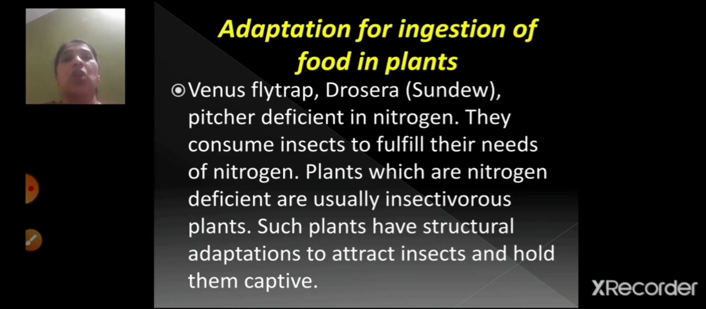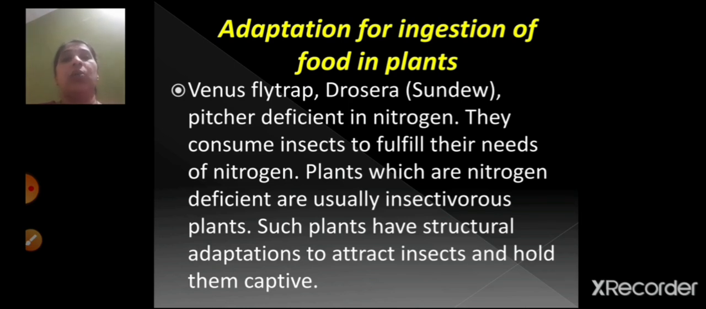Then children, we saw about the adaptation for ingestion of food in plants, right? Now many plants are autotrophic, that means they can prepare their own food. But there are some plants which cannot prepare their own food, like cuscuta. It is a leafless plant and it has got yellow wire-like stems, right? So it depends upon the other plant for food on which it grows.